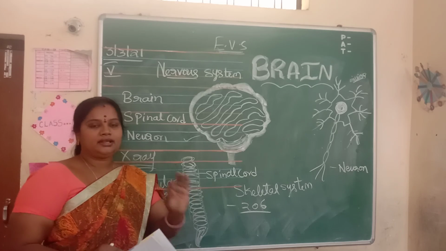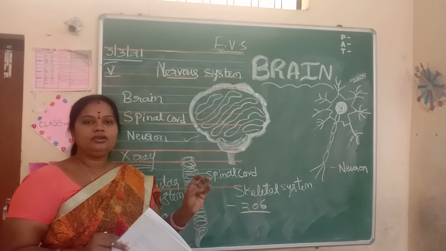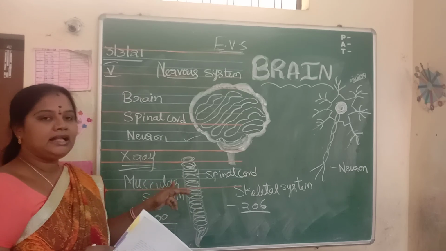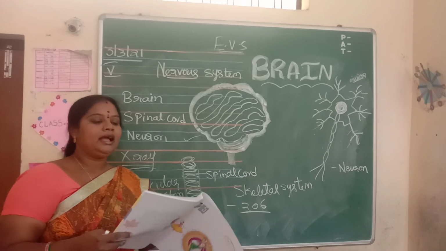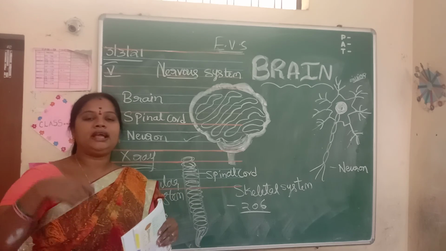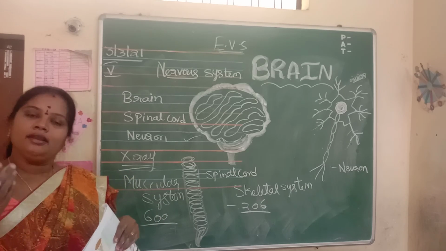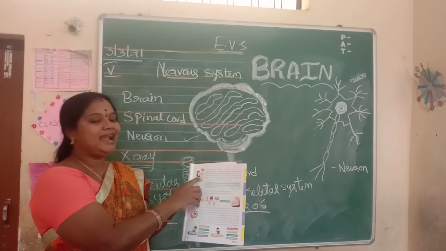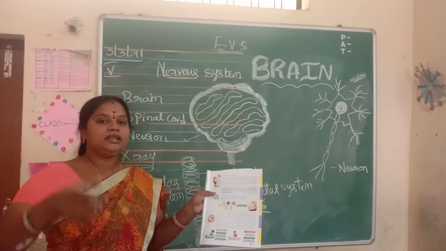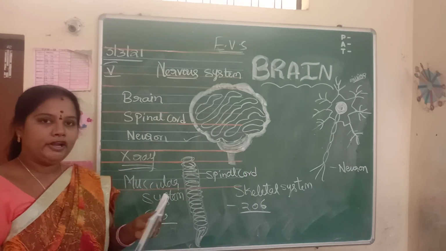So the main 8 organ systems are there. What are they? Respiratory, digestive, excretory, nervous, circulatory, skeletal system, muscular system and reproductive system. Reproductive system is giving birth to the young ones of their own kind. Here, mother, father and the child. Mother is a human being, father also a human being and the child also is a human being. So, giving birth to young ones of their own kind is called the reproductive system.